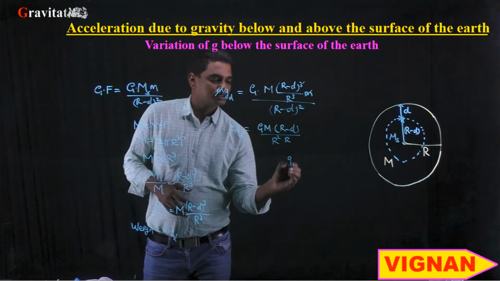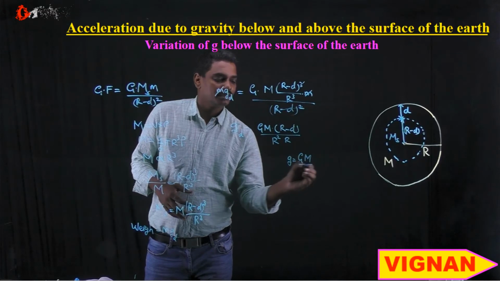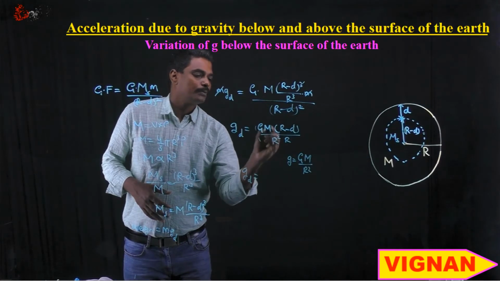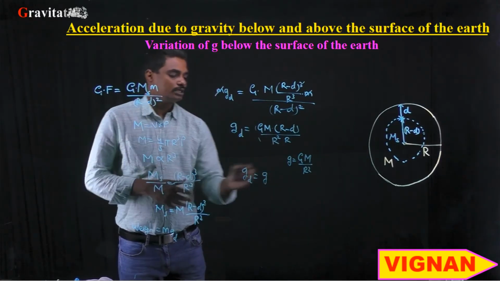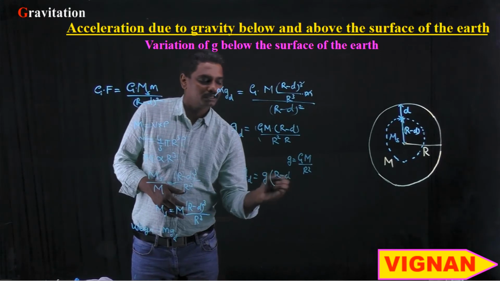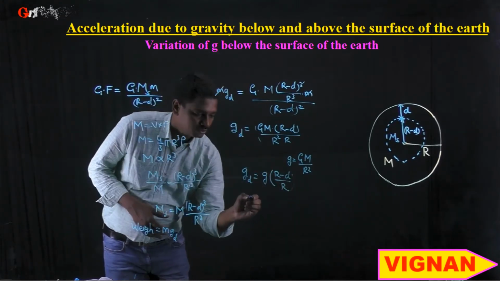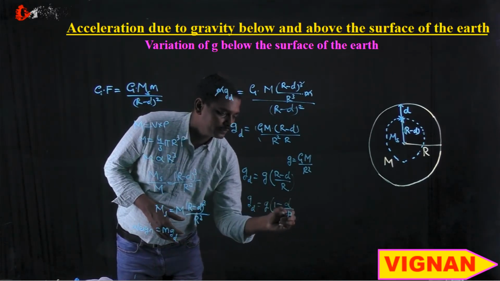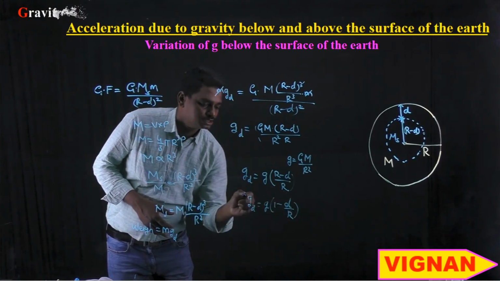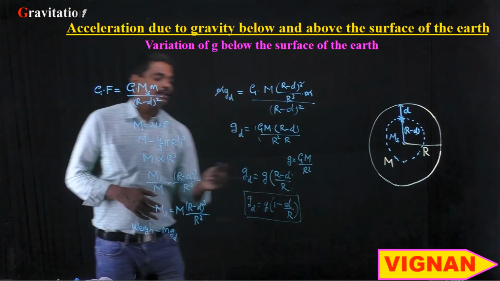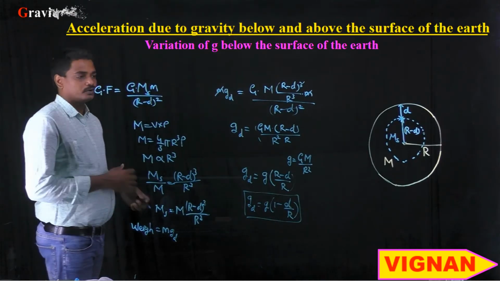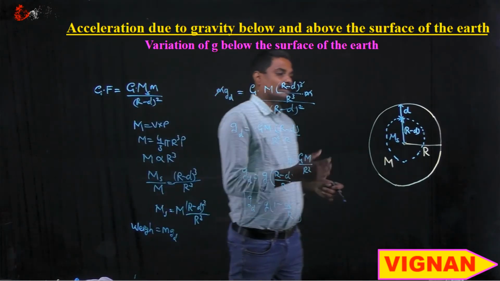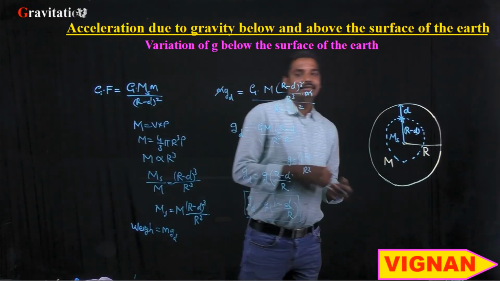So we know that small g is equal to GM by R square. So g_d is equal to, in terms of this GM by R square, we can write small g into (R minus d) by R. So this g_d is equal to g into (1 minus d by R). You can write it as g_d is equal to g into (1 minus d by R), which is the expression for the acceleration due to gravity of the planet acting on an object when we go to a depth d.